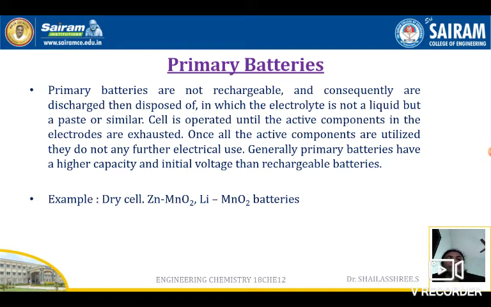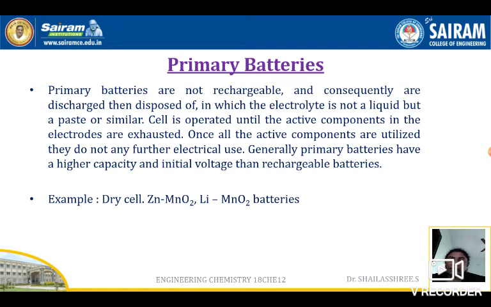Once the forward reaction is going on, the efficiency will be decreasing. Once all the reaction is over, it will become zero, no energy will be there. You cannot utilize them again because the cell reactions are irreversible. You cannot recharge them. So you can use them only until the active components are present, and afterwards there will be no electrical use. So these are the primary batteries.